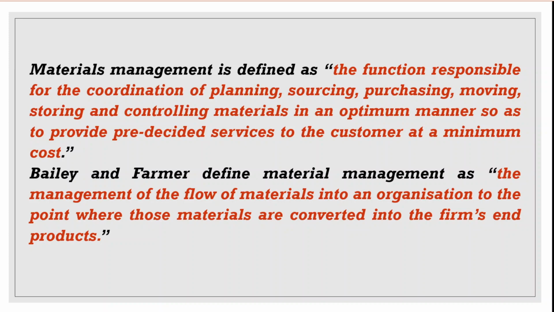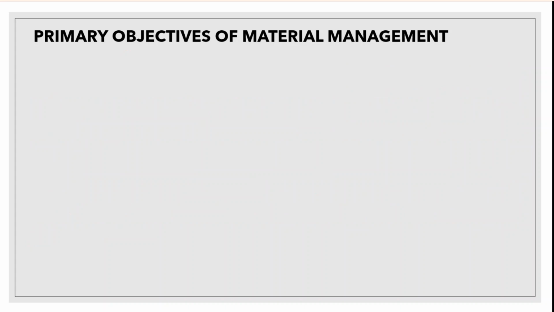This will cover all the different functions of material management. And there are 2 objectives of material management, being primary objective and secondary objective. So let's see what are the primary objectives.